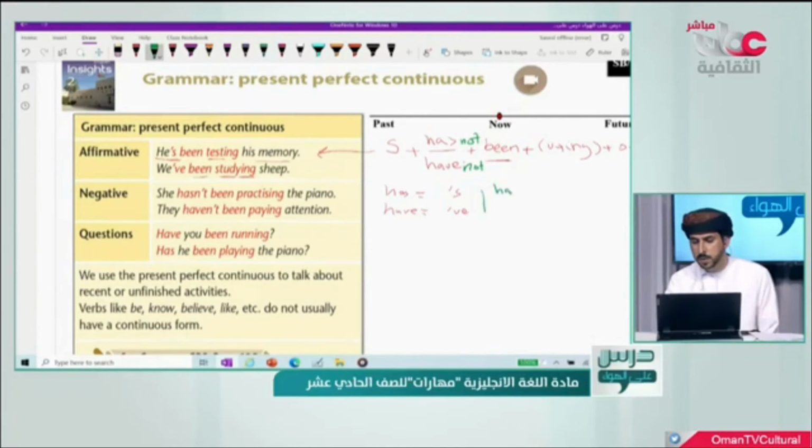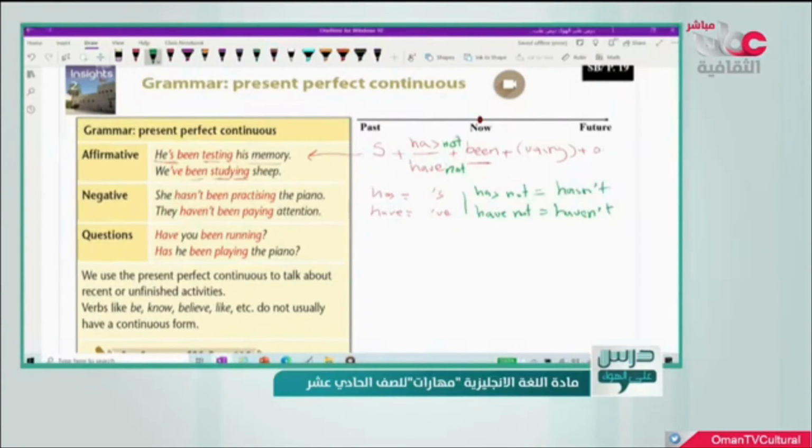So, instead of writing has not in two words, we can write it in one word, and it becomes hasn't, like this. And have not will be what? Haven't.